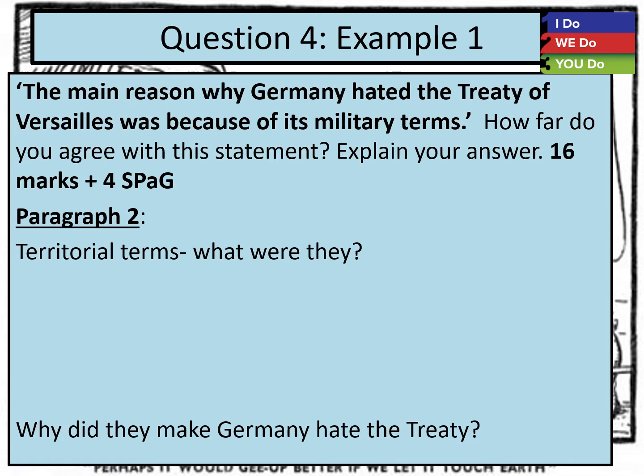For my second paragraph, I thought, well, what was something else that the Germans hated about the Treaty of Versailles that I could write a good paragraph about? So this time round, I've decided to look at the loss of land or territorial terms. So again, in this particular paragraph, I need to talk about what territorial and land losses did Germany have, but also, and of equal importance, why did these things make Germany hate the treaty? Let's have a look at how I tackled this.